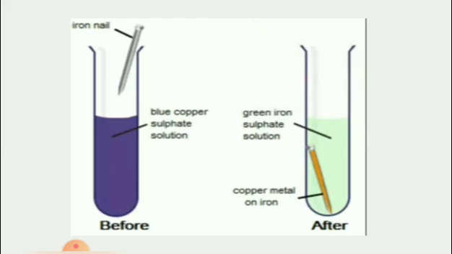For example, when you place an iron nail in a solution of copper sulfate, the blue color of copper sulfate slowly changes into green due to the chemical reaction between iron and copper sulfate solution. Copper metal is deposited on the iron.